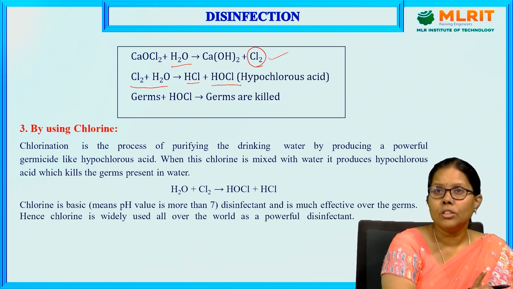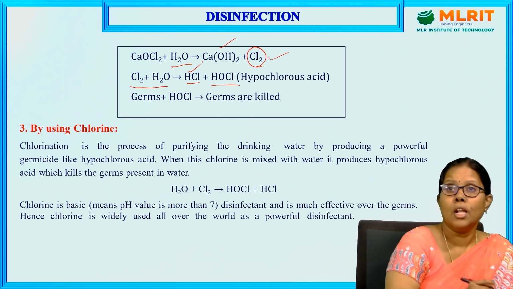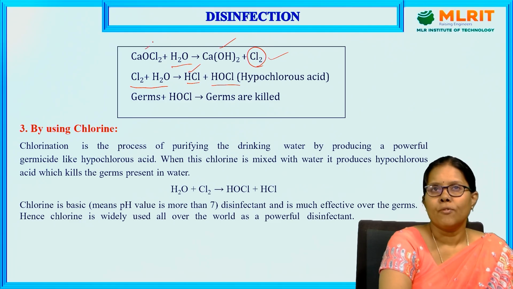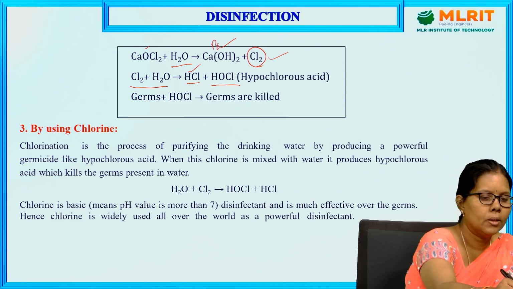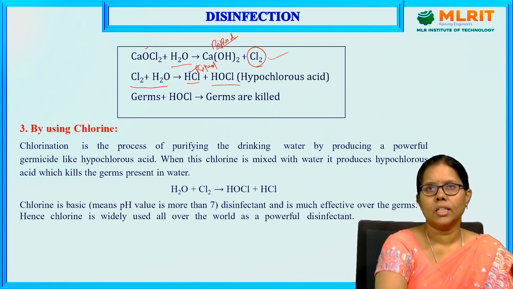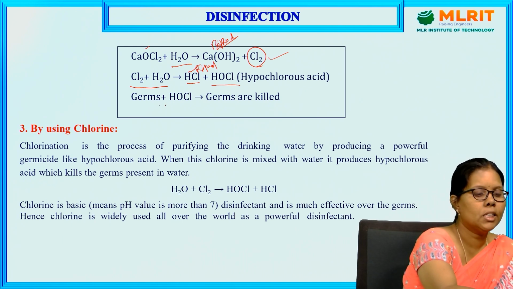So we see two byproducts, calcium hydroxide and HCl, because of the bleaching powder. Chlorine and water react to give HCl and hypochlorous acid. This is the hypochlorous acid which kills the bacteria.